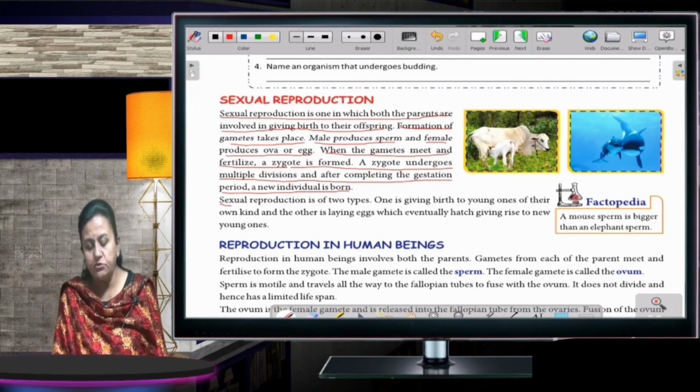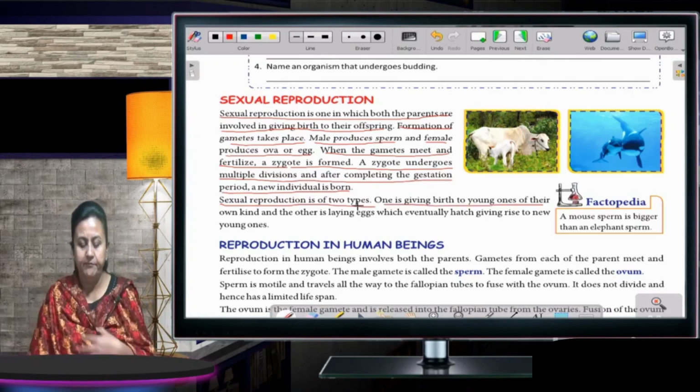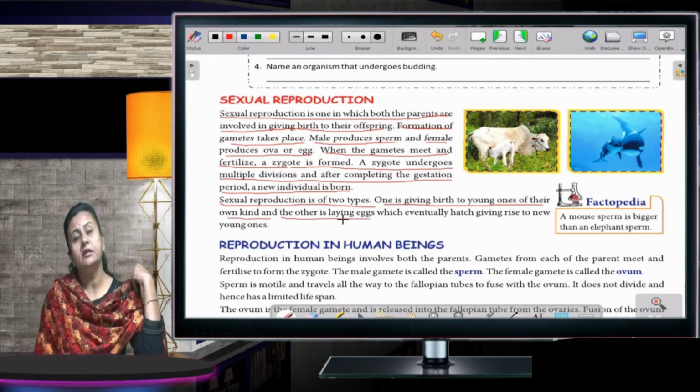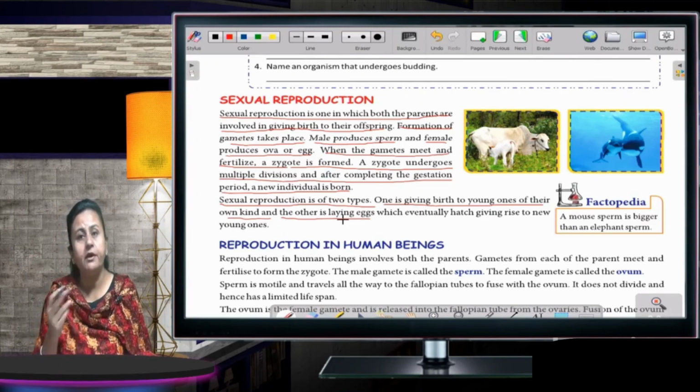Now, sexual reproduction is of two types. One is giving birth to young ones of their own kind, and the other is laying eggs. The parent either gives birth or the parent lays eggs. Fine, children? So, these are two types of sexual reproduction.